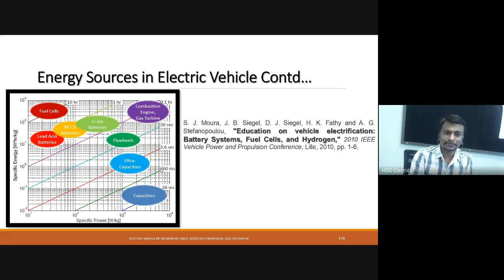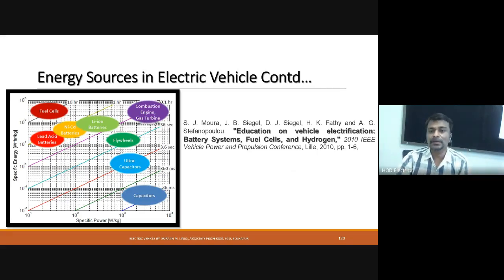Similarly, we can use different configurations and connection setups so that we can get both high specific power and high specific energy. I hope you have understood what is meant by high specific energy and high specific power. Specific energy is needed to improve the speed range. High specific power is needed to increase the rate of change of acceleration.